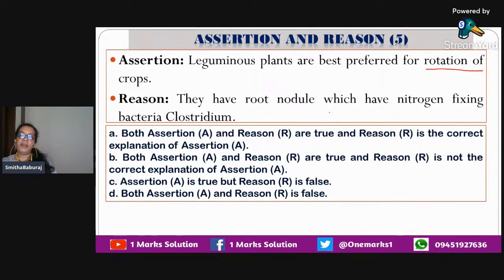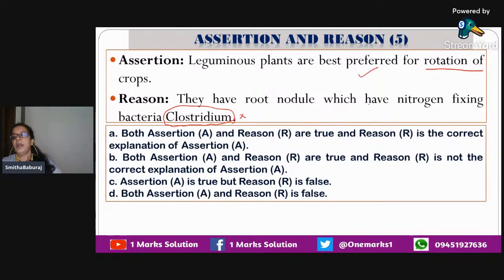And the reason given here: they have root nodules which have the nitrogen fixing bacterium Clostridium. Look at that up till the end. Up till the Clostridium, everything is correct. If it were Rhizobium, we would say correct. Here, as it is Clostridium, it is wrong.